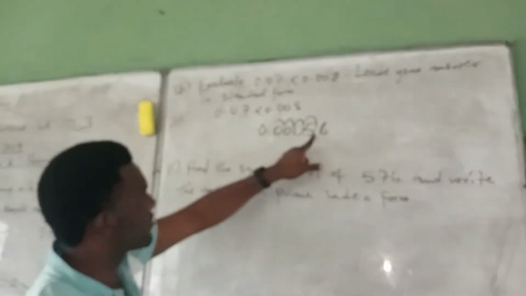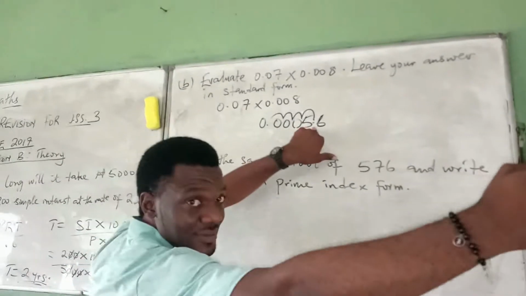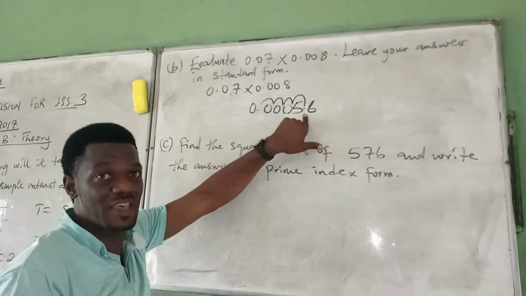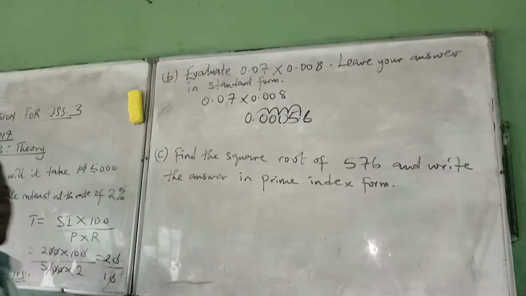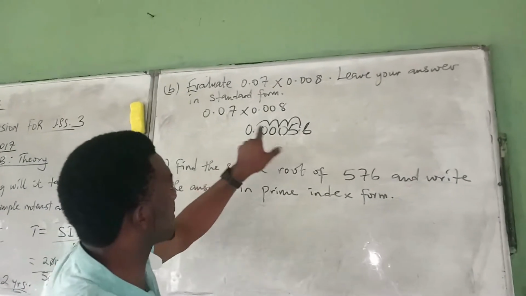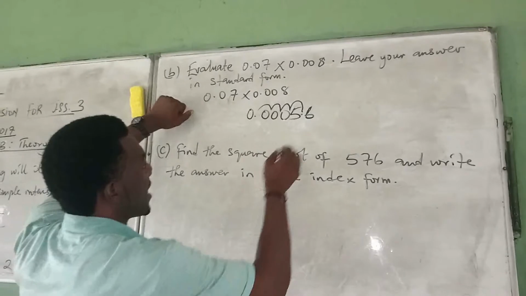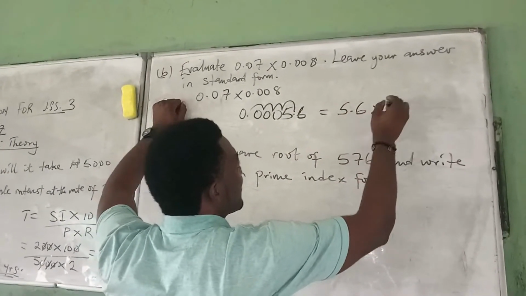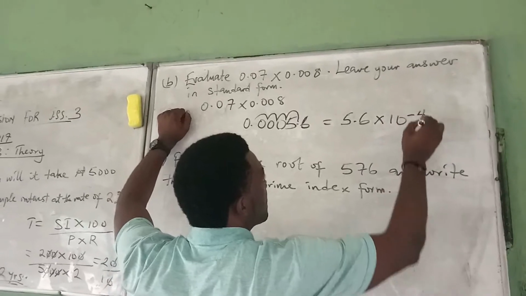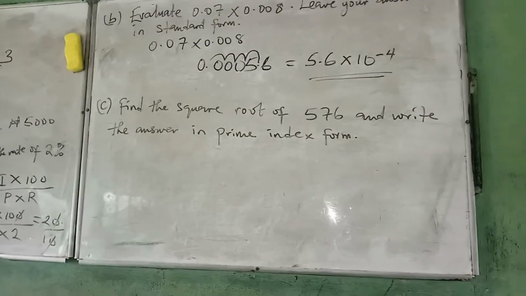So you bring the point here, which means you take 4 steps forward, and 4 steps forward is minus. If you are taking steps backward, it is plus. So 4 steps, 1, 2, 3, 4, it is minus. So now we have 5.6 times 10 raised to the power minus 4. So that is leaving it in standard form.